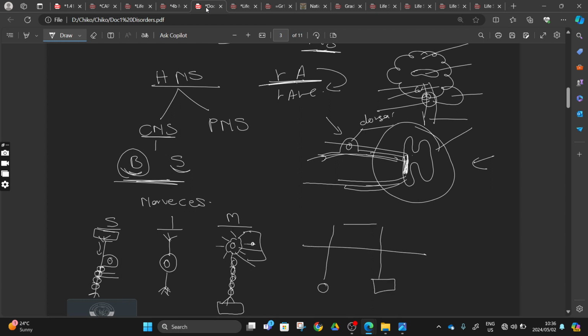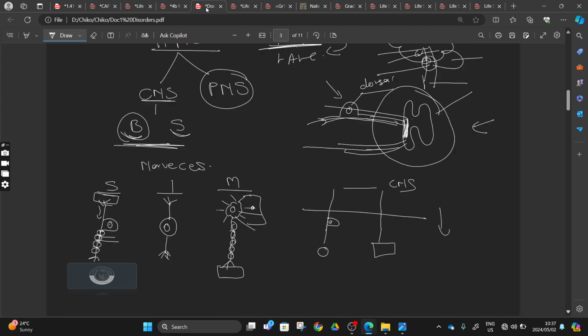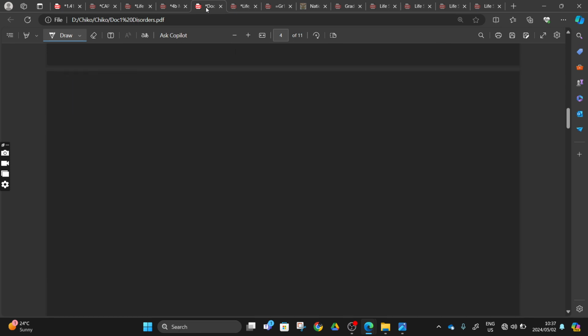And this happening inside our motor, this one happening inside our central nervous system, right? From there we learn that we have the central nervous system. This part here going outside will be our peripheral nervous system. If you still remember, we said that we have the PNS. These are the neurons outside of our central nervous system, outside of the brain and the spinal cord.